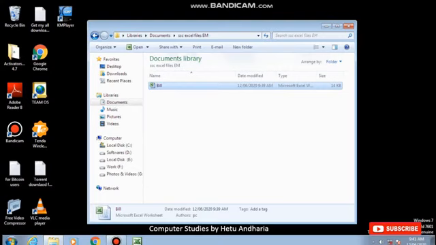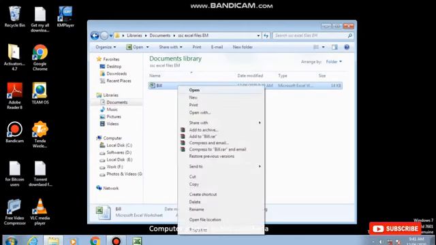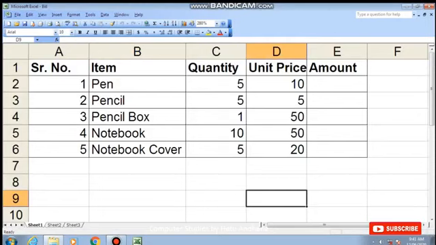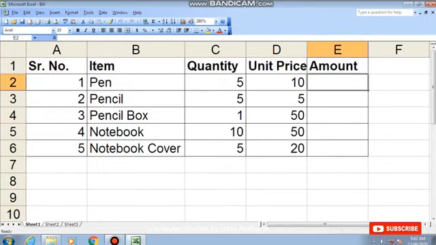Now my computer is creating problem, it is not opening it. Okay, now it got opened. Fine. Now next thing is we have to get the total. So how to find the total? So I place my cursor here. Now there are two ways of finding this thing, either using function or formula. First I will teach you how to find the amount using formula.